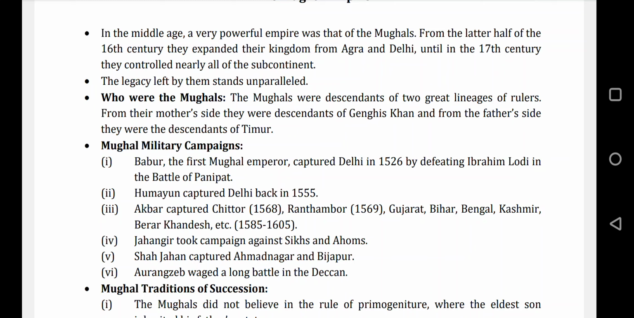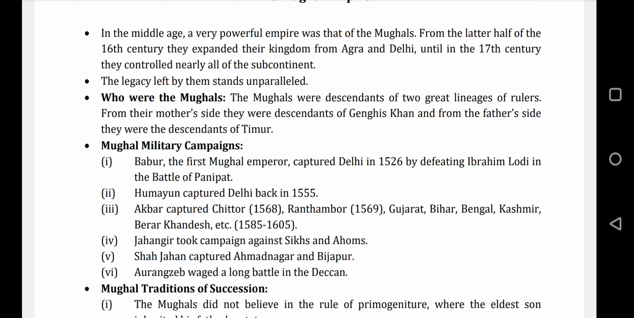Okay, the legacy left by them stands unparalleled. It means that there was nothing matchable to the legacy of the Mughals, in terms of annexation, art, literature, and many other things. They did a great job at that time, and no other kingdom could match it.